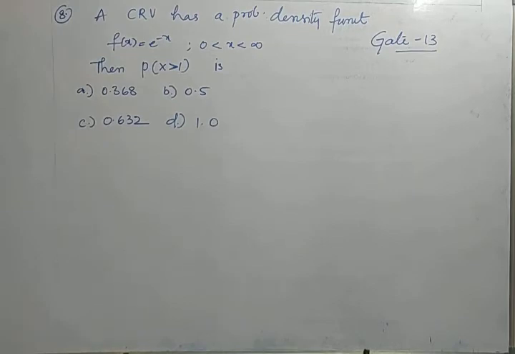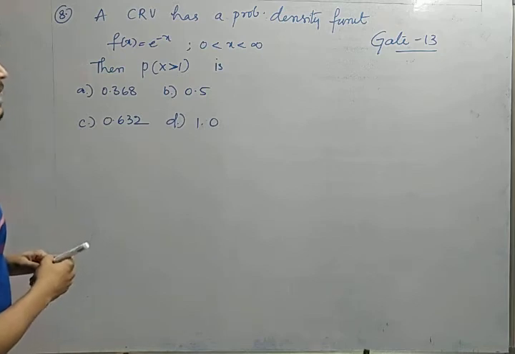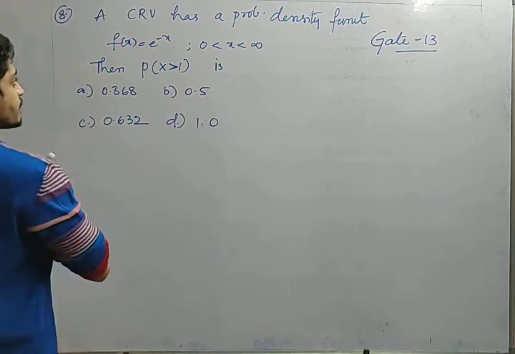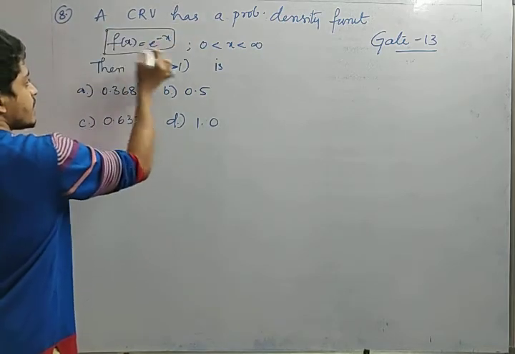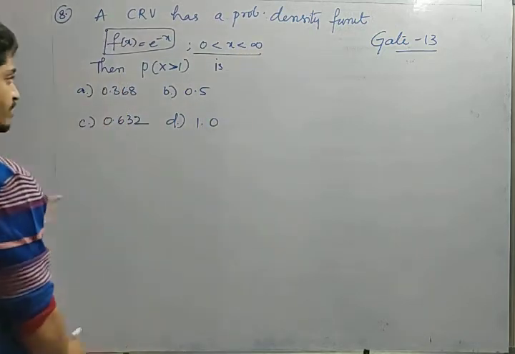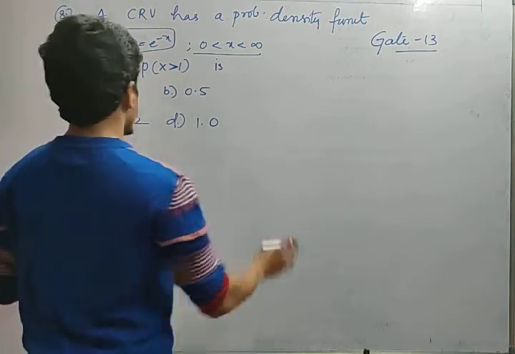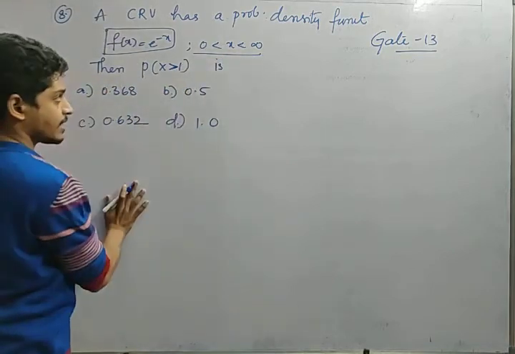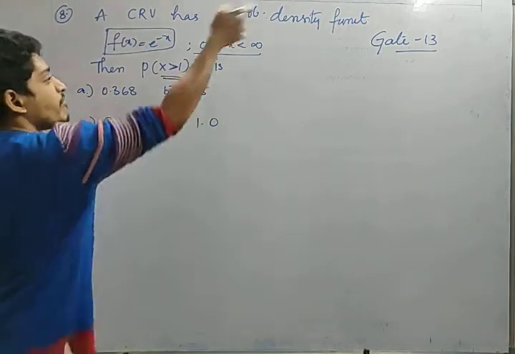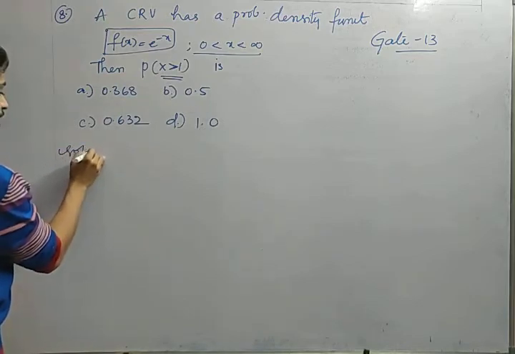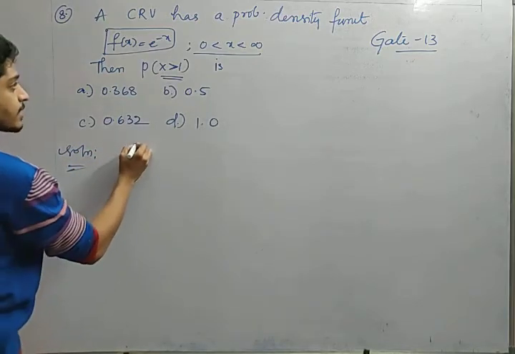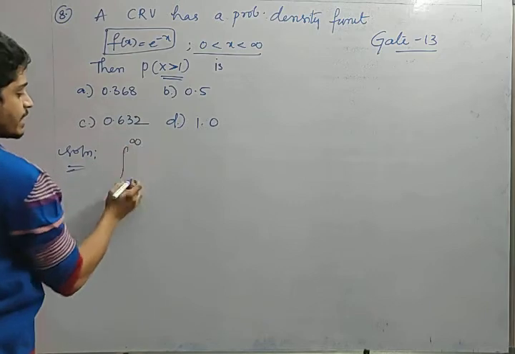So now next question, GATE question friends. It is a GATE 2013 question. A continuous random variable has a probability density function f of x equal to e power minus x, and he has given the limits 0 to infinity. Then P of x greater than 1 is, okay fine, he has given 0 to infinity as the limits, but what he is asking is from 1. That means what will be the limits, friends? From 1 to infinity he is asking.